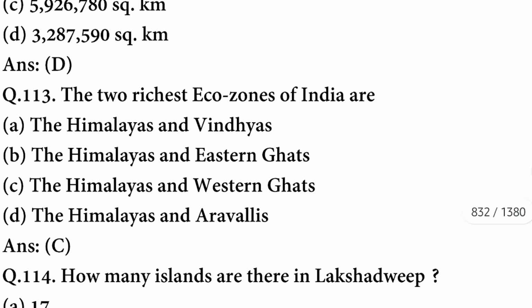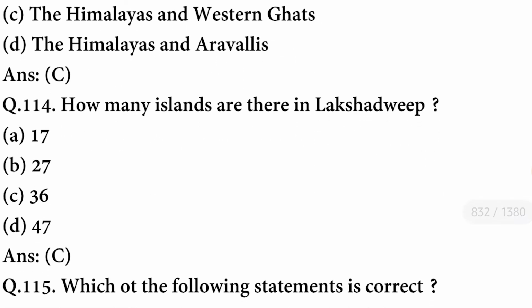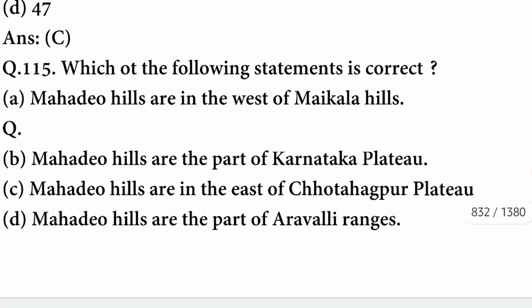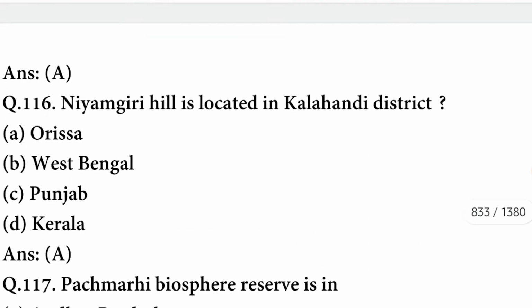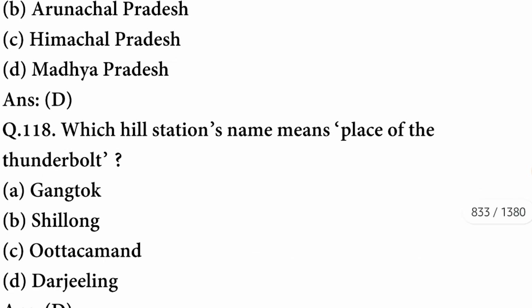Next question. The two richest ecozones of India are the Himalayas and the Western Ghats. How many islands are there in Lakshadweep? There are a total of 36 islands. Which of the following statements is correct? The statement Mahadeo Hills are in the west of Maikala Hills. A option is correct. Niyamgiri Hill is located in Kalahandi district of Odisha. Pachmarhi Biosphere Reserve is in Madhya Pradesh.